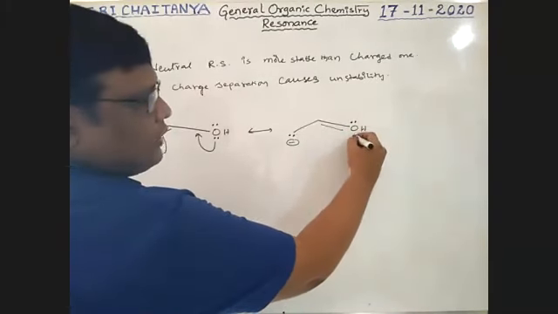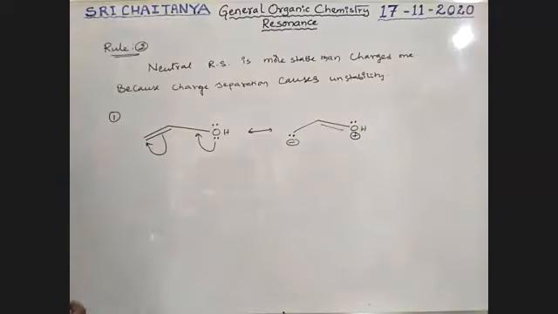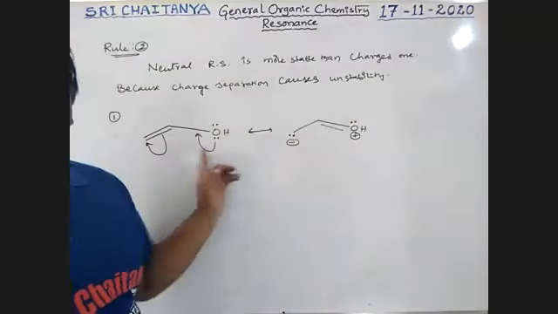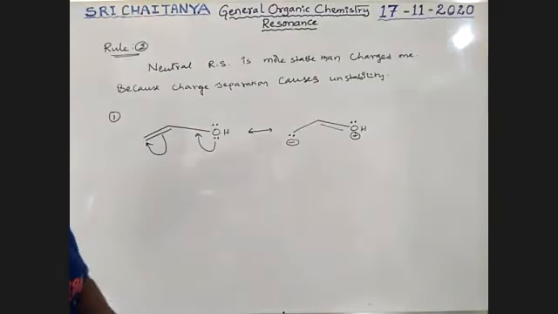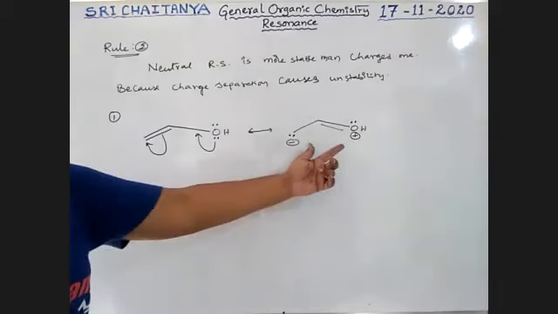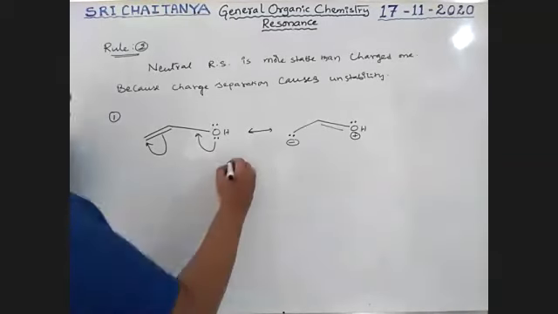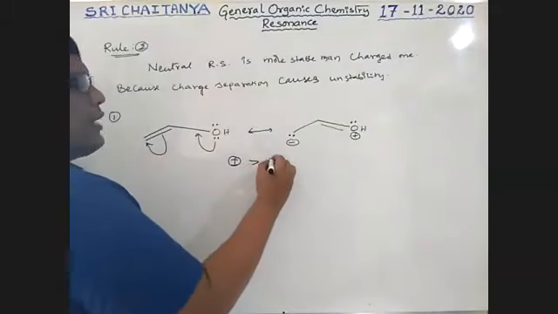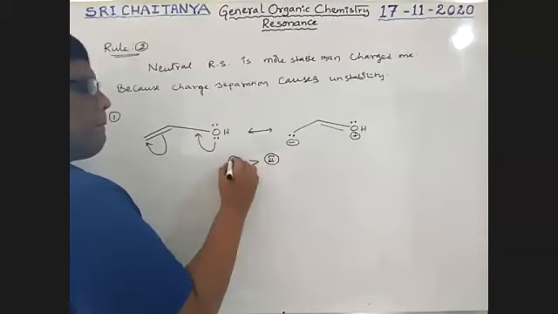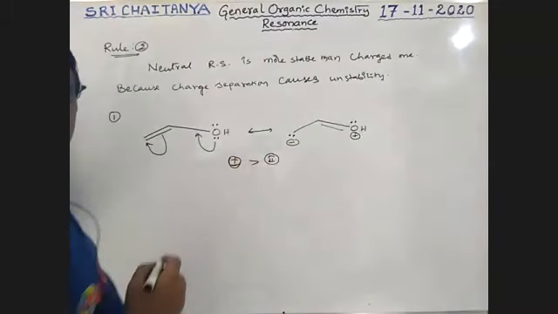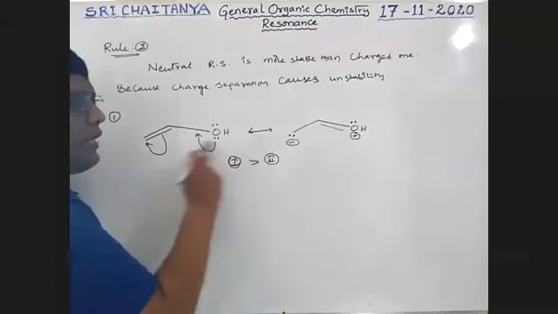This oxygen loses electrons and gets a positive charge, and this carbon gets a negative charge. Among 1 and 2, which one is more stable? Structure 2 is a charged resonance structure, while 1 is without charge. Therefore, 1 is more stable than 2.